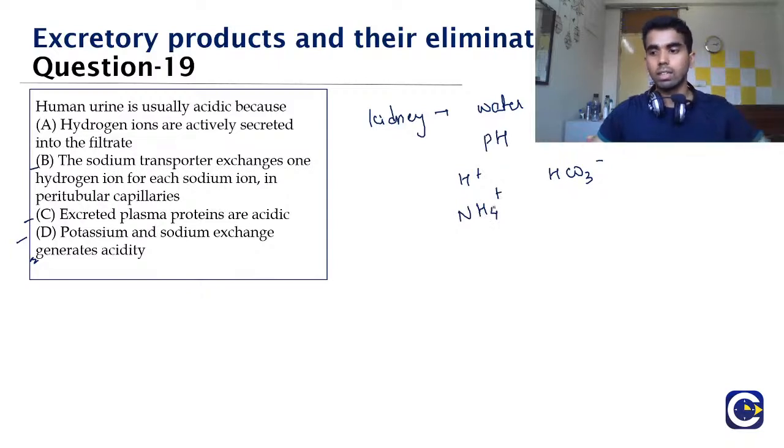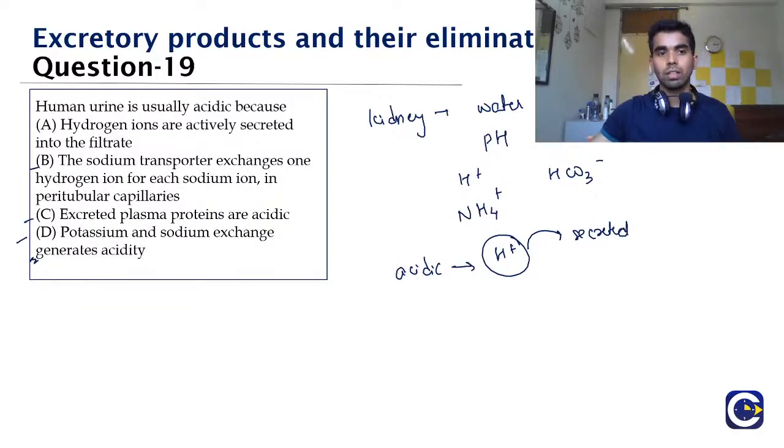Okay, not ammonia, it is the ammonium. So whenever the body is having less pH, it means whenever the body is in the acidic condition, the H plus is more because H plus is acid, and that is why the H plus is actively secreted out, and that is why the urine turns acidic.